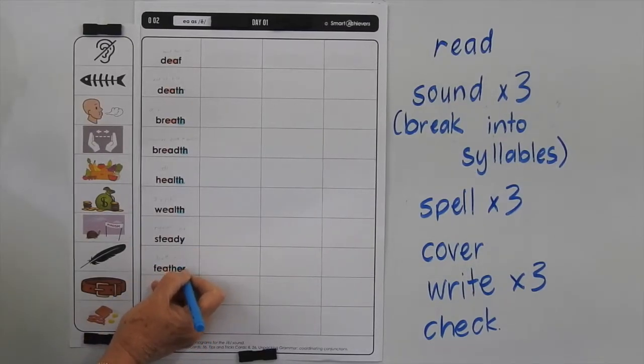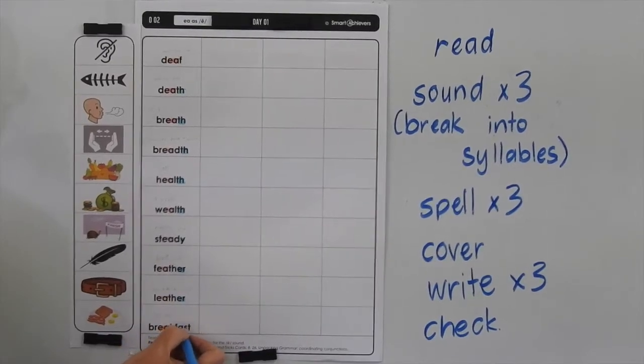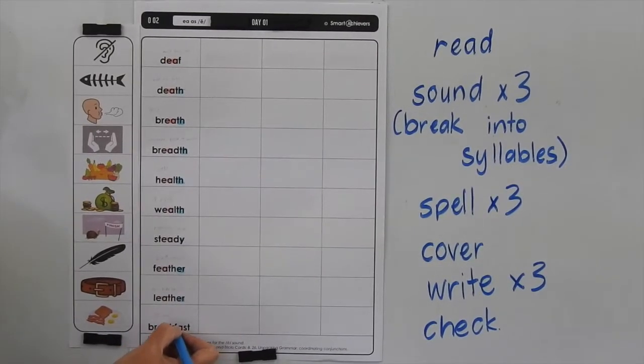Feather, we may give that a schwa sound, so you probably say feather, but you've got to know to write E-R. Leather. Now breakfast, we're breaking the fast here, which means you've slept all night and you're going to break the fast of not eating by having breakfast. So this A is making its broad sound R, but you know you're just writing an A there, so I'm going to highlight that because that could be tricky.